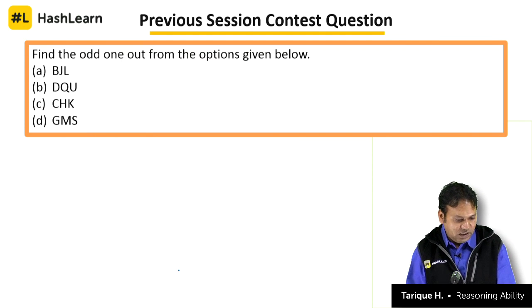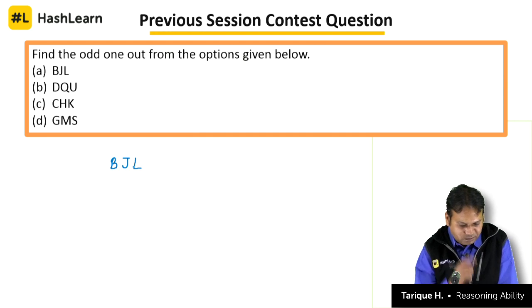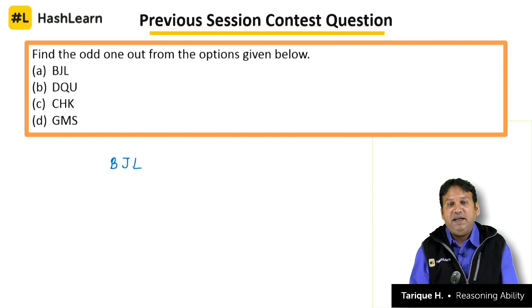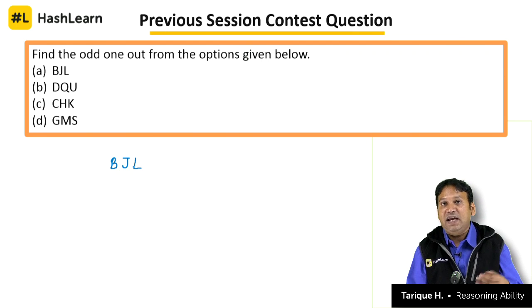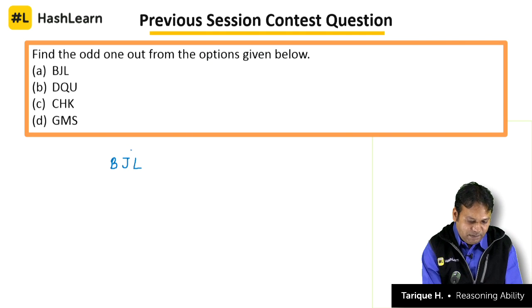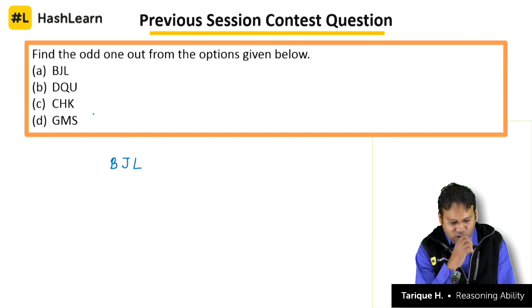Let's look at the options here. So first one is BJL. Now how are B, J and L related? This is based on letters. From B if you go to J, there is a gap of 7; from J to L, there is a gap of 1. If you look at D and Q, there is a gap of 12, and from Q to U there is a gap of 3. That's not consistent. Let's see what else you can do.